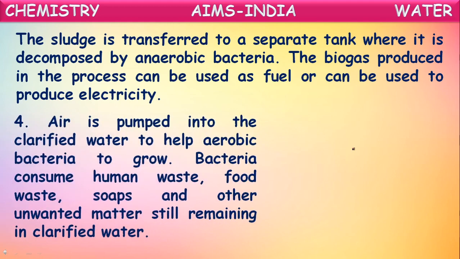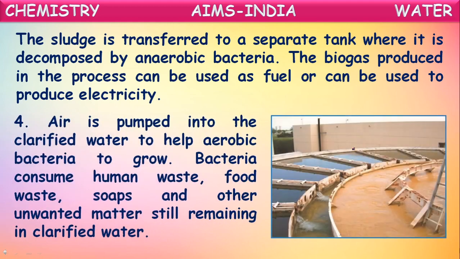Okay. Next, in the next process, air is pumped into the clarified water to help aerobic bacteria to grow. The bacteria consume human waste, food waste, soaps and other unwanted matter still remaining in the clarified water. So they will aerate this water. Aeration means they will pump air into the water. This pumped air will help in the growth of aerobic bacteria, which takes up food waste, human waste, soaps and other unwanted particles present in the water. These all will be taken by that aerobic bacteria. Okay, so that water will be purified still.